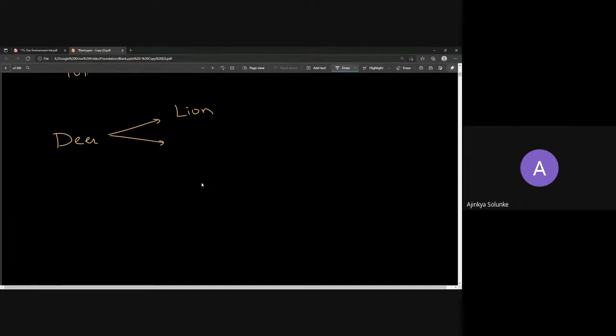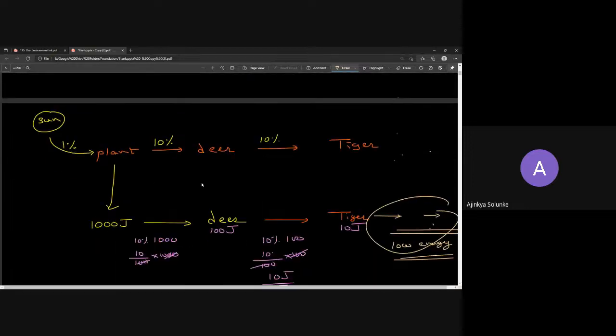Deer is eaten only by lion. Is it true? No, right? It is eaten by tiger also. It is eaten by wolf also. There can be numerous organisms eating deer as such. So this is a wrong statement then.